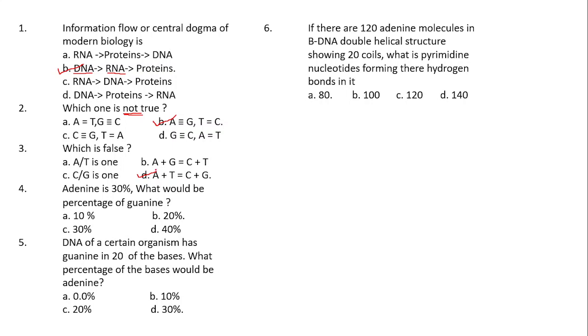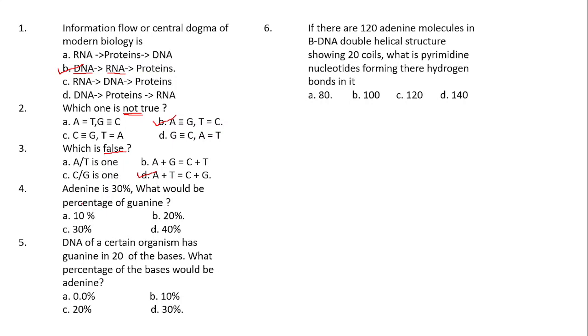Because the sum of purines will be equal to the sum of pyrimidines, but not the sum of one purine and one pyrimidine equal to another purine and another pyrimidine. Is that clear? That is why option D is wrong and false here. According to the question, we have to identify the false one. That is why option D is false.